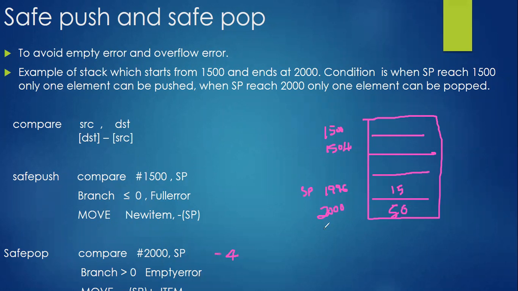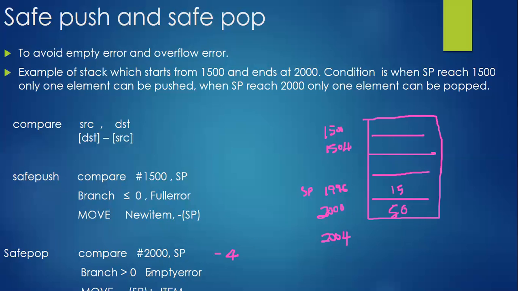See here. When you subtract the source from the destination 2004, if the source is 2000, the difference is positive, greater than 0, and then you get the empty error. But now you are getting a negative value. That means you have not yet reached the base of the stack. If this condition is satisfied, then we are going to pop the element. Clear? Okay, fine.